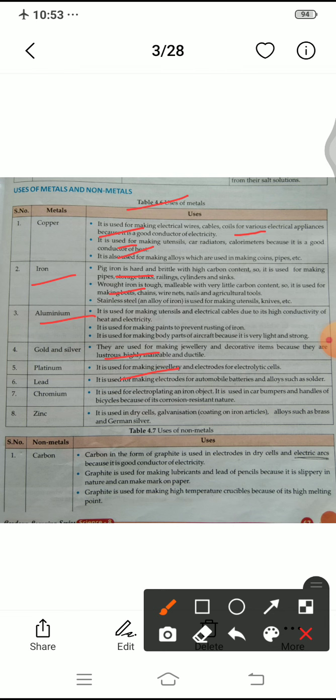Okay, lead, you are all familiar with lead also. It is used for making electrodes for automobile batteries and alloys such as solder.